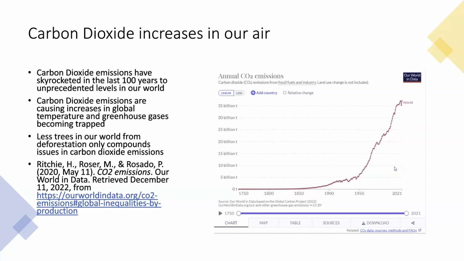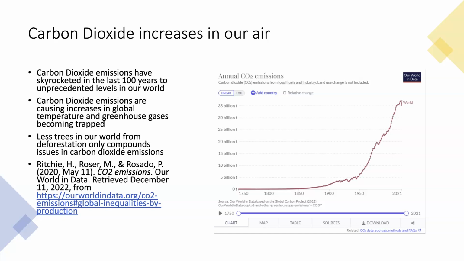Now, one thing that is important to know is that in the past 5 years or so, they have seen a little bit of a decrease, but then that changed this past year where it has started to go up again. And the figures show that this doesn't look like it's going to come down anytime soon. Carbon dioxide emissions are causing increases in global temperature and greenhouse gases becoming trapped. So carbon dioxide plays a big role in our greenhouse gases and what allows the fossil fuels and these greenhouse gases to actually get out of here.